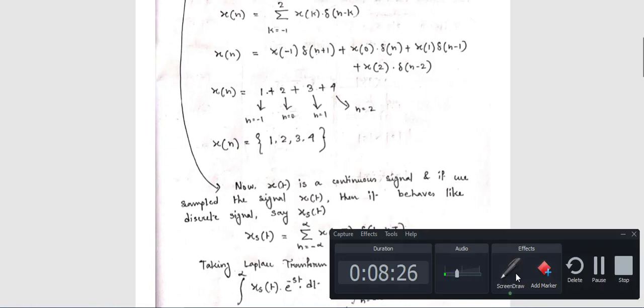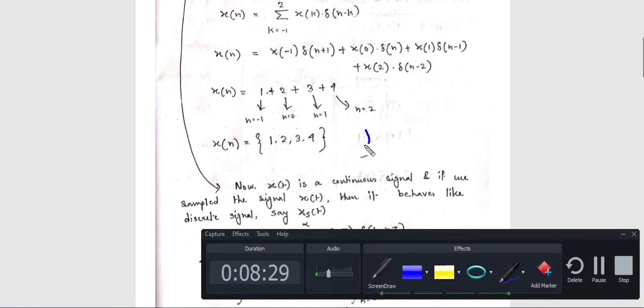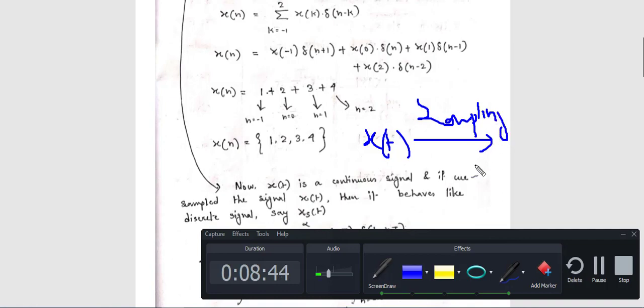That means, suppose you have a signal x(t). This is a continuous time signal. Now if you apply the sampling process, do you know what sampling is? I think all of you know, because already in digital communication you have read about sampling. So after sampling you get a discrete time signal. This sampled version of x(t) can be written as x_s(t). Here x_s(t) denotes the sampled version of x(t).